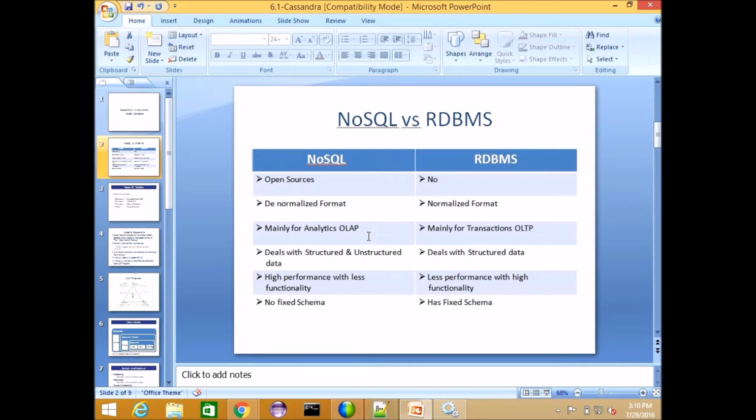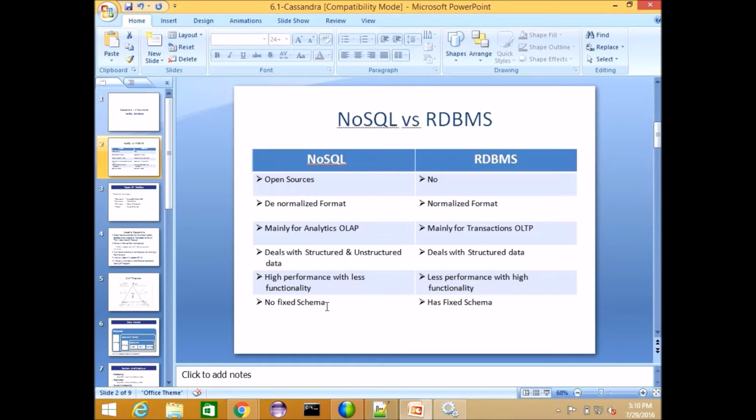And mainly NoSQLs are used for analytical purposes. If you have a huge amount of data and need to run analytics on it, we can use NoSQLs, and they can deal with unstructured data as well as structured data. But RDBMS can deal with structured data only. NoSQLs have very high performance compared with RDBMS, with less functionality. But RDBMS has lower performance with high functionality.